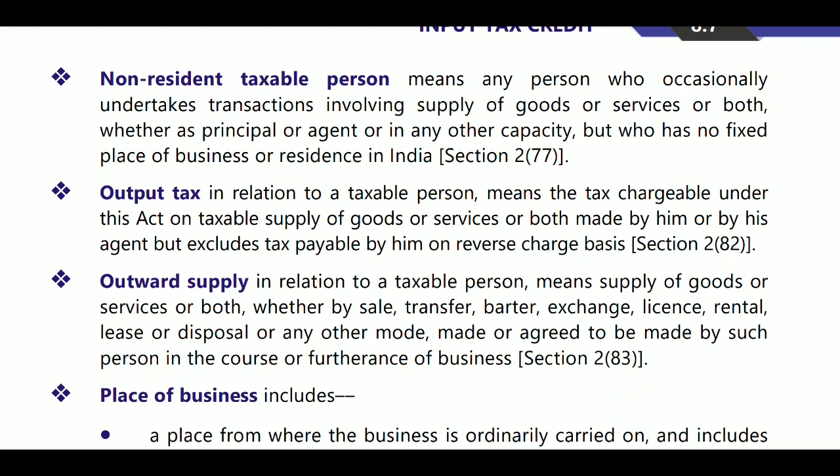Supplying goods on occasion, as a principal or agent or in any other capacity, even though having no fixed place of business or residence in India. One person from outside India came here and as a principal or agent or in any other capacity is supplying goods occasionally, and he does not have any fixed place of business. He is known as a non-resident person.